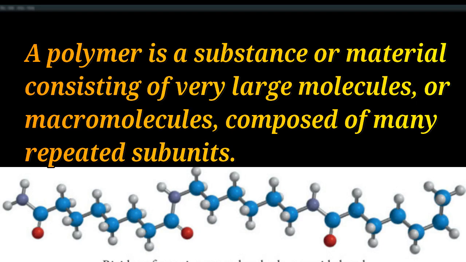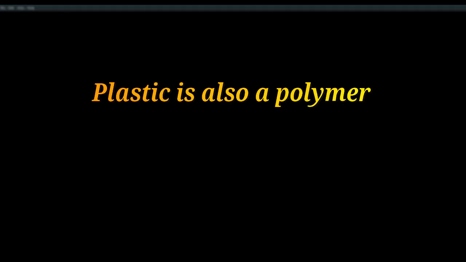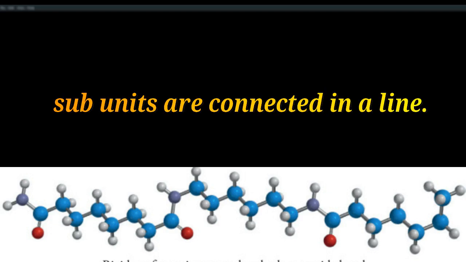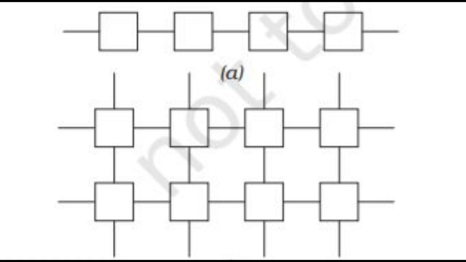Just like synthetic fibers are polymers, plastics are also polymers. Then what is the difference? All plastics do not have the same type of arrangement of units. In some they are linear. Linear means they are connected in a line. Others are cross-linked.